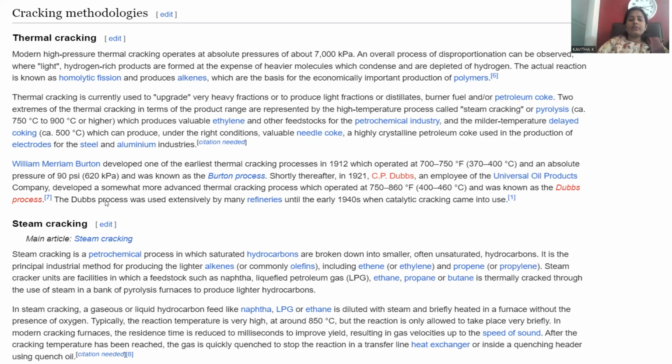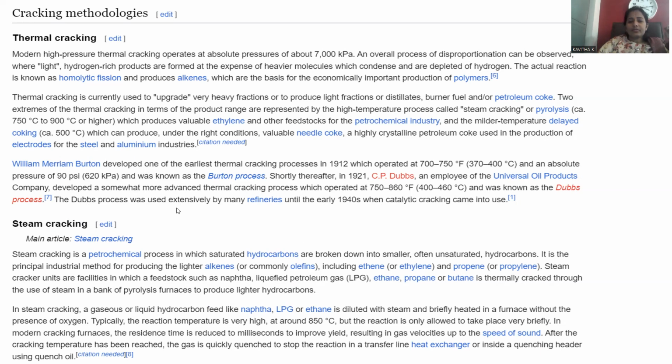William Marion Burton developed the earliest thermal cracking process in the year 1912 at a temperature of 700 to 750 degrees Fahrenheit, which in the Celsius scale is 370 to 400 degrees centigrade. The absolute pressure applied will be 90 psi, or 620 kilopascals. So these are the conditions provided for the cracking method.